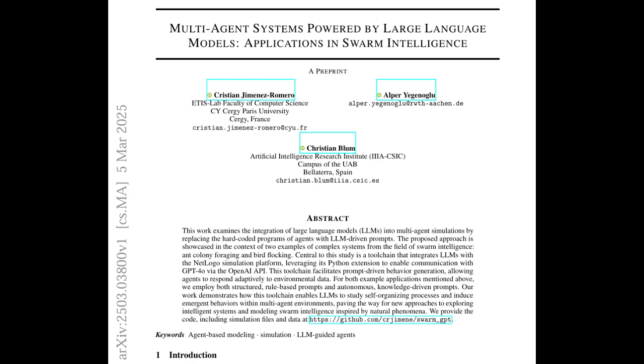Well, at first the prompts were very, very general. Something like find food, mark the path, and use the nest scent to get back home. Right, high level. Very high level. And unsurprisingly, the ants were all over the place. Yeah, I can imagine. It's like they had the general idea, but no clue how to actually do it. Totally. So the researchers started adding more specific instructions, like telling the ant to prioritize the nest scent over pheromone when it's carrying food. Okay, makes sense.